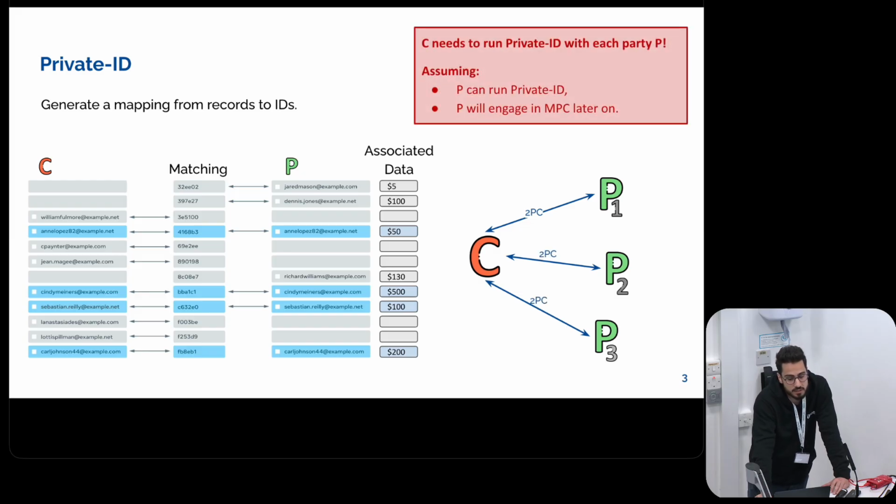One of the reasons is that the first phase is the MPC phase to compute the matching, and it's easy to assume that not many parties are interested in doing this heavyweight computation of computing the private matching. Also, after you do the matching, you also have to do another MPC computation to do the application. So this is not easily scalable.